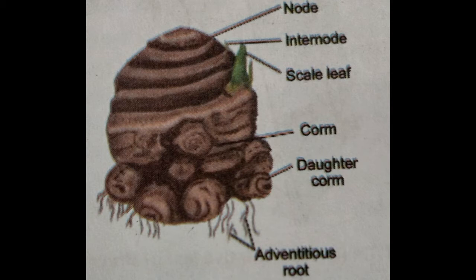Look at this figure: these are some scale leaves, and these are the nodes and internodes, and from there baby plants appear from the bud, and it will grow into a new plant, detach from the mother plant, and develop into a new plant. So here the corm acts as the vegetative propagule in case of colocasia.